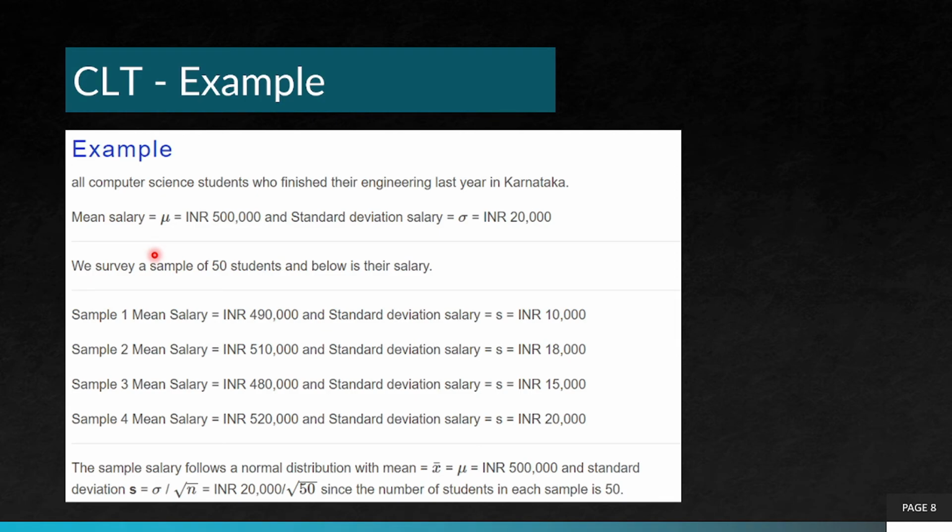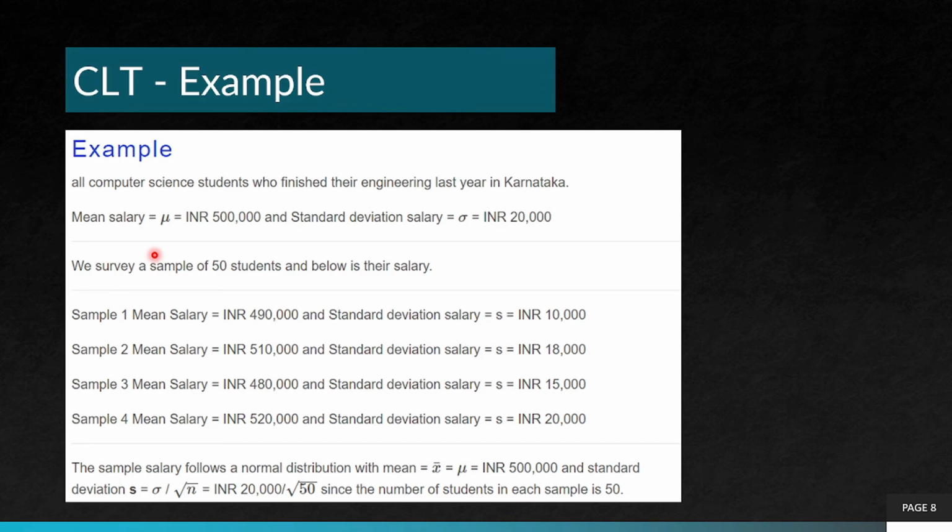Sample 4: 520,000, 20,000. But the sample mean salary will follow a normal distribution with a mean of 500,000, which is equal to the population mean salary, and a standard deviation of sigma by root n, where sigma is 20,000 divided by root n, where n is 50. So 20,000 by root 50, since the number of students in each sample is 50.